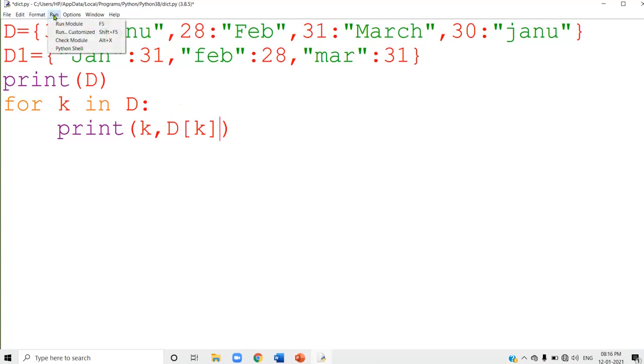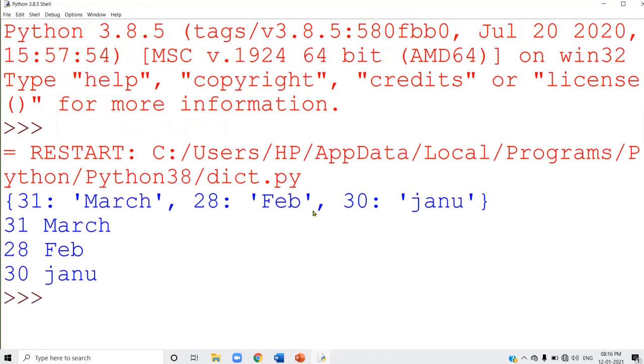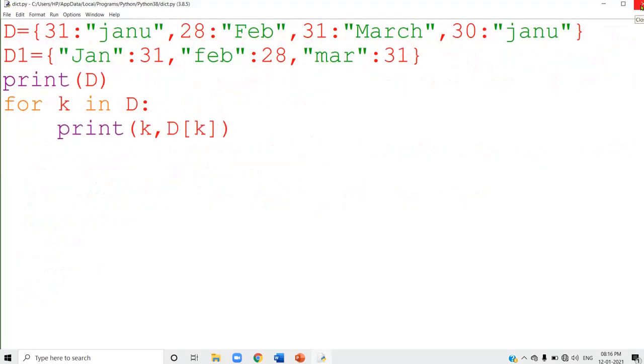Run this program. Yes, see, the key is there and its value part is there. All the keys and their values will be displayed. This is the way you can access the individual keys and values of a dictionary. This is known as traversing a dictionary. Traversing means displaying, extracting each element of the dictionary.